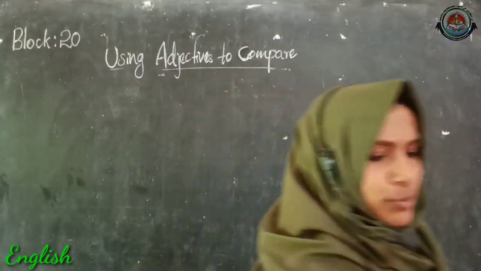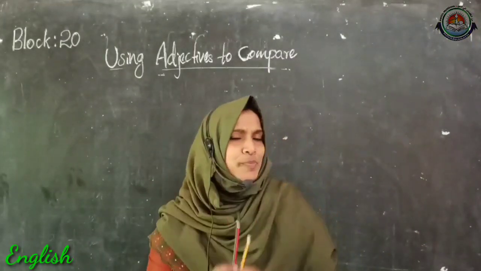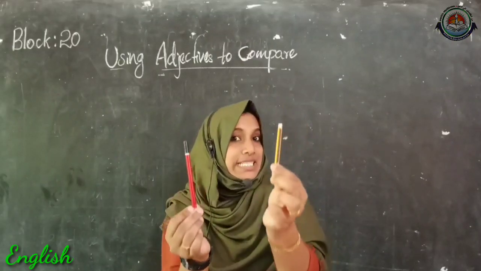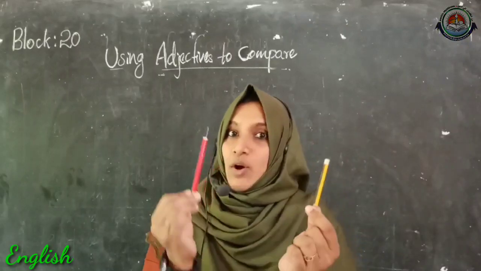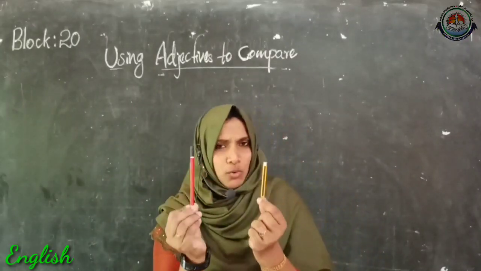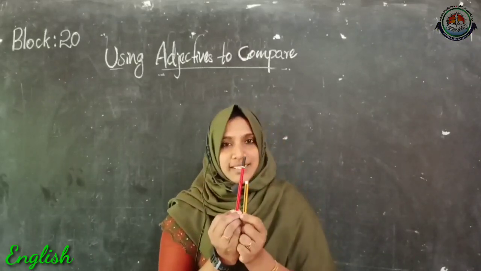Now have a look over here, children. I have two pencils over here. See? This pencil is owned by one girl and this pencil is owned by one boy. Now I want to describe this pencil.